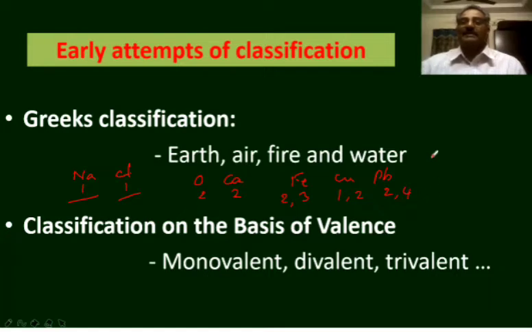That means these elements exhibit variable valences. The position of elements exhibiting variable valences could not be justified in this kind of classification. So this kind of classification could not serve the purpose of classification.